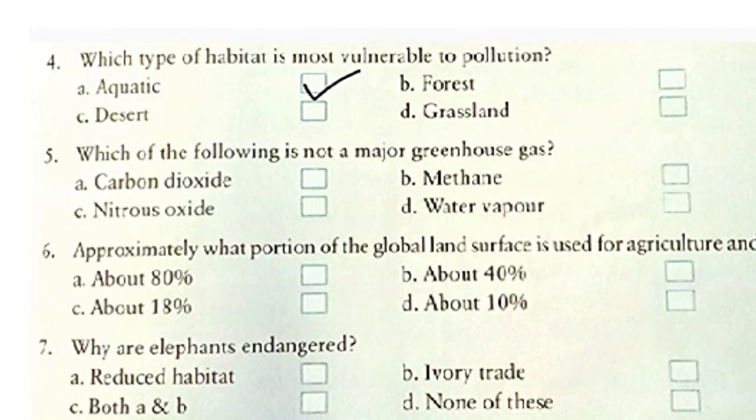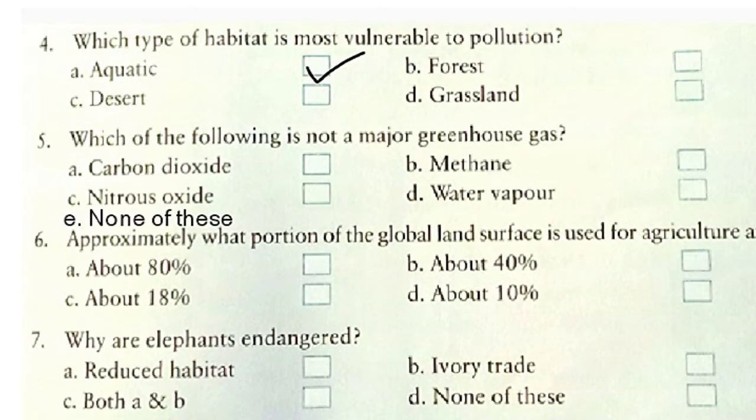Let me tell you scholars, all these 4 gases are major greenhouse gases. Maybe by mistake the correct option is not given, so I want all of you to write option E like this, none of these, and put a right tick in front of E, because all these 4 options are correct.